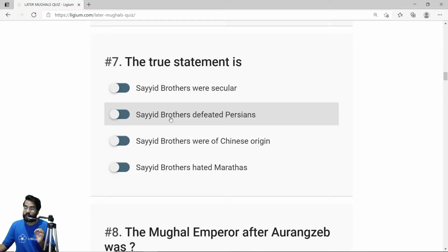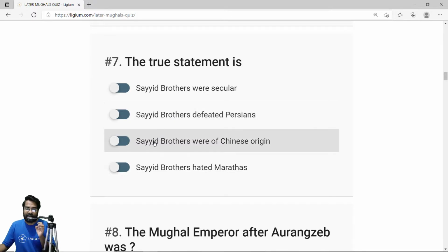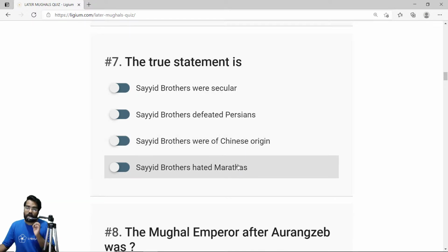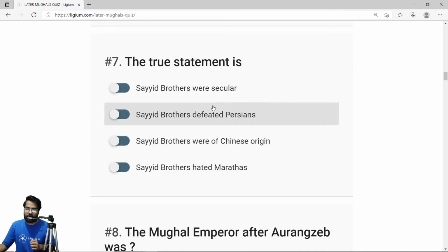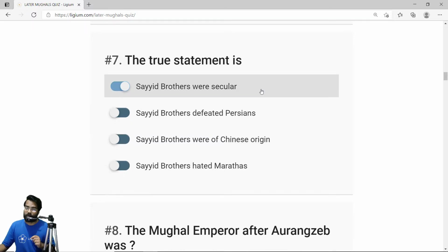Let's look at the second option. The Sayyid brothers defeated Persians. No, they never defeated anyone. The third option, the Sayyid brothers were of Chinese origin. This is also wrong. The Sayyid brothers hated Marathas. Again wrong, because the Sayyid brothers actually took the help of Marathas to depose the Mughal ruler. So the correct answer is option A, the Sayyid brothers were secular.